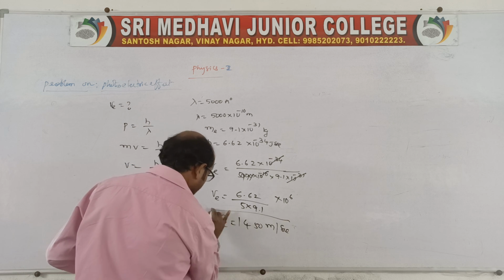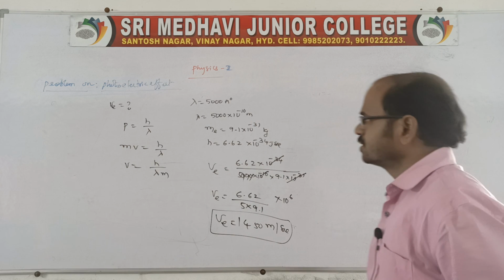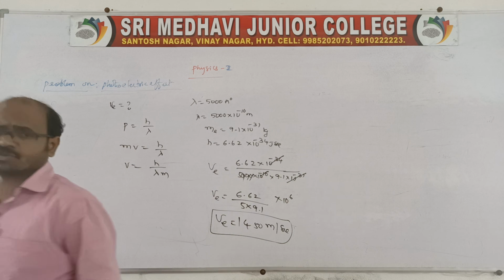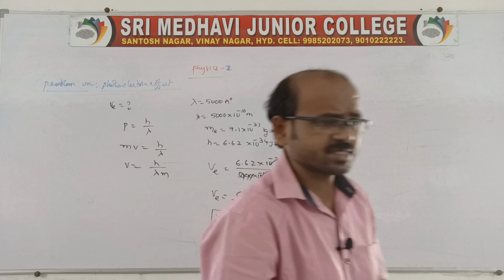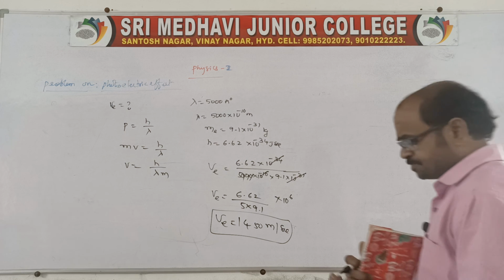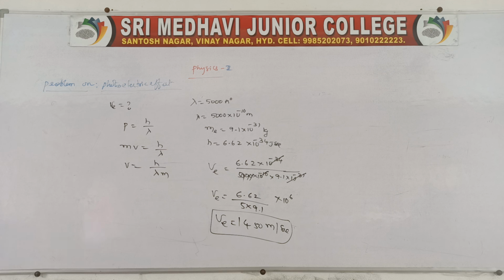So we have different problems on the basis of de Broglie and on the basis of the photoelectric effect. These are all very important, especially from the objective point of view, and of course for IP also. So better you go through all these problems, including material problems.